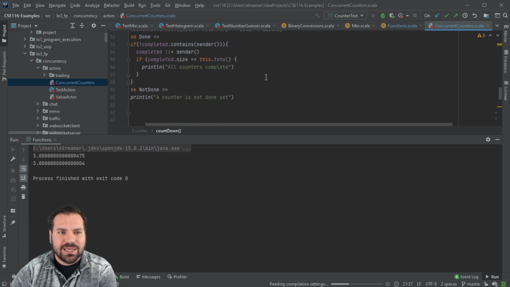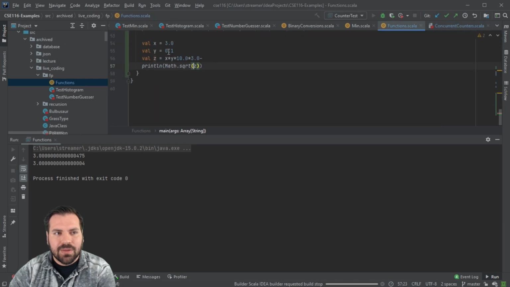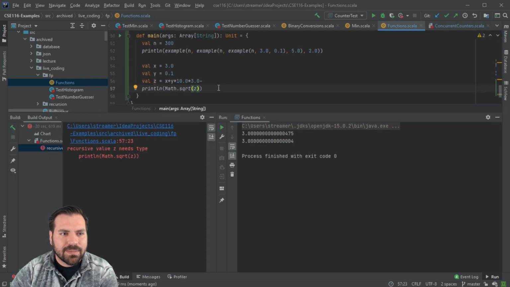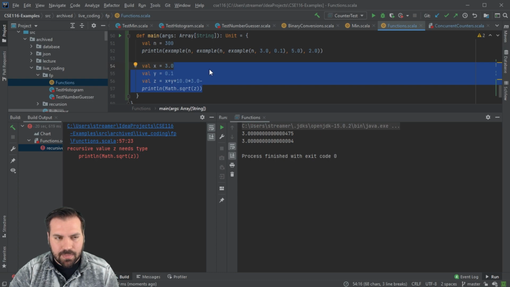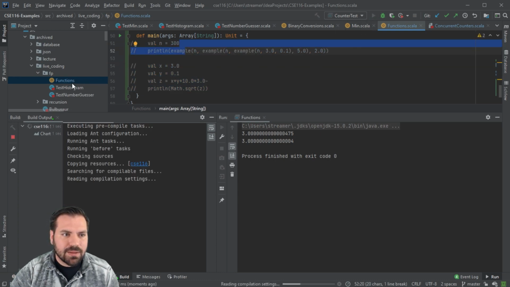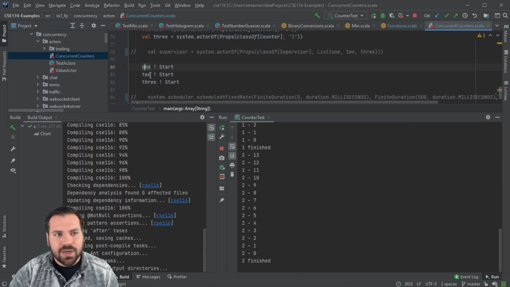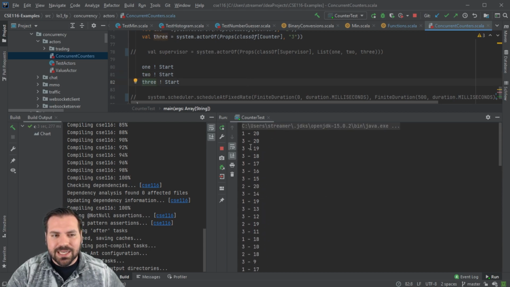When we add 3 of these counters to an actor system, we're going to tell counter 1 to go, counter 2 to go, and then counter 3 to go. So let's take a look at what we actually get.